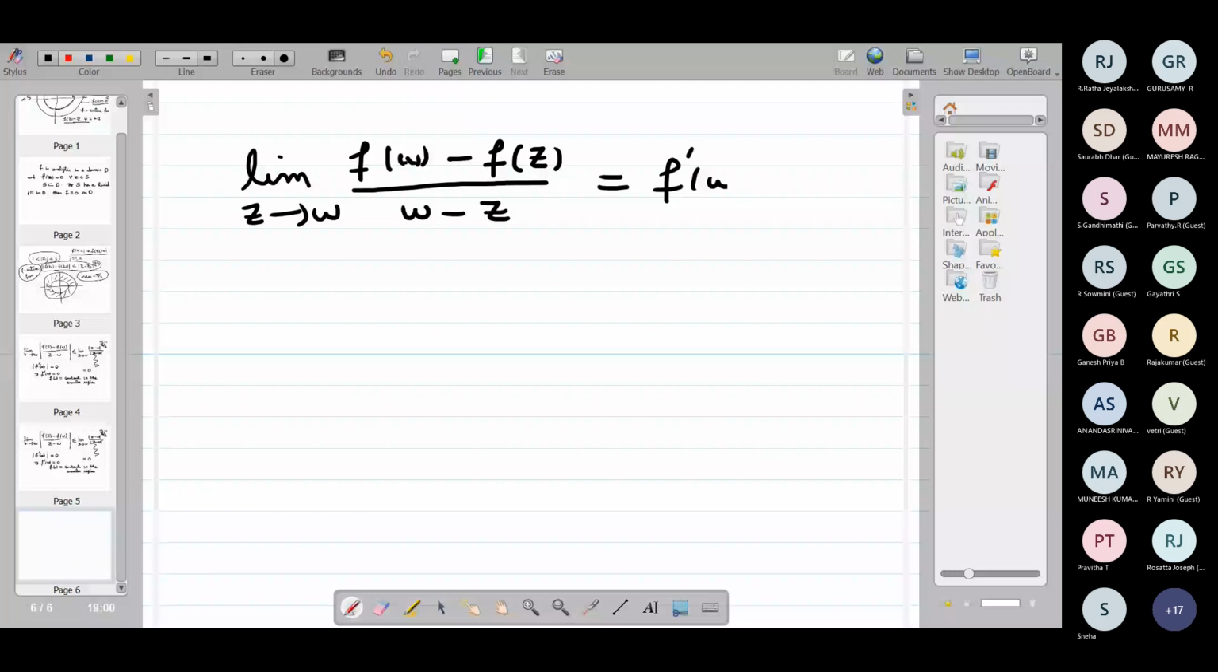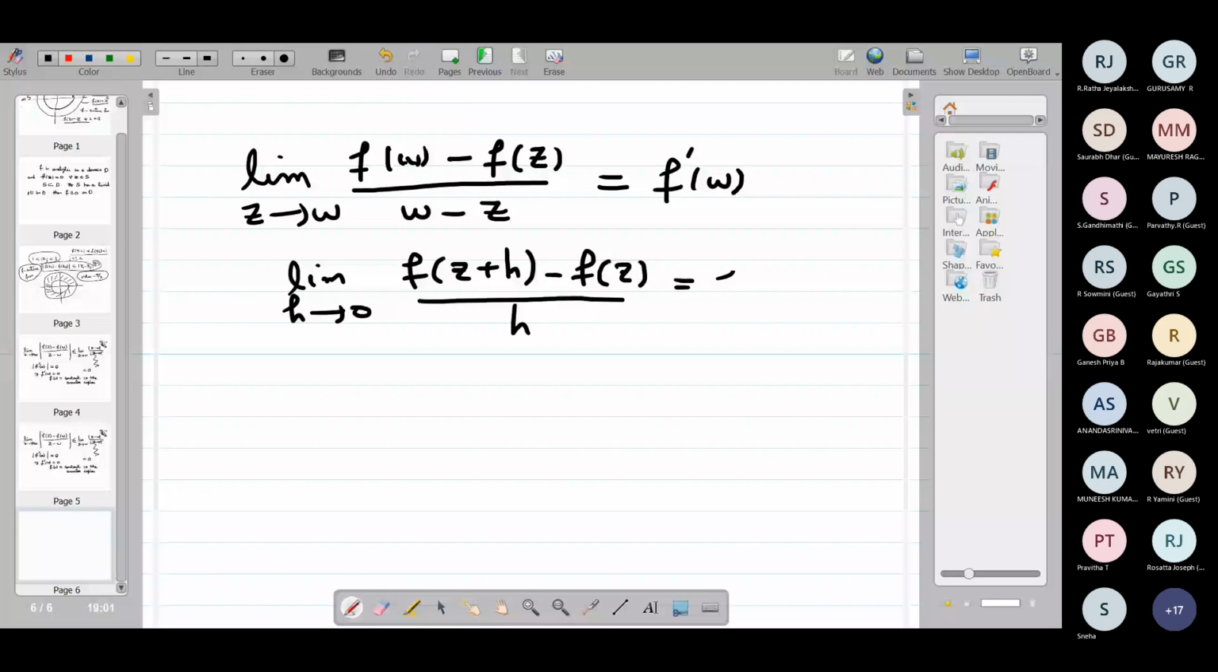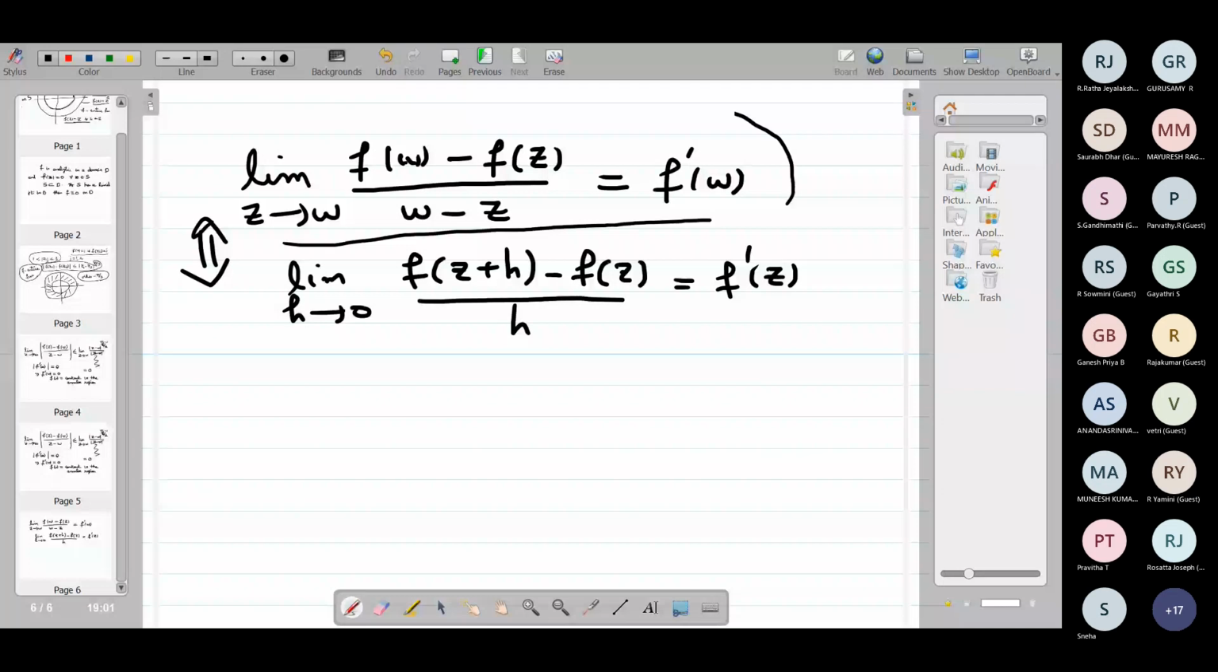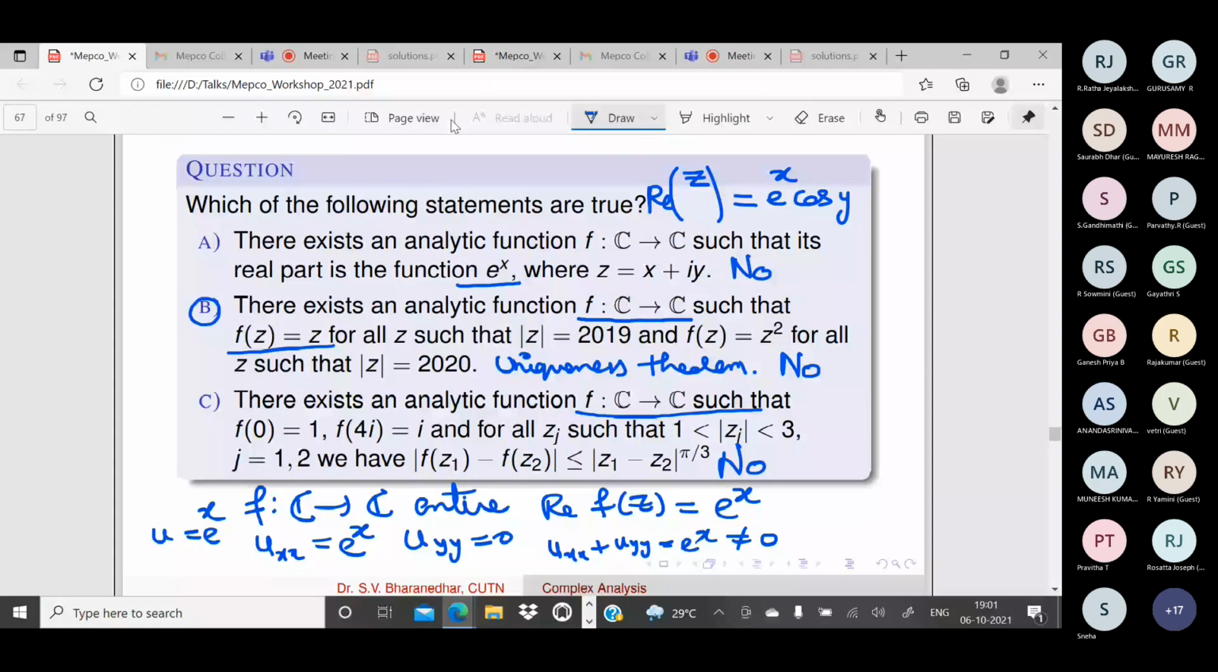Because usually we use this one, limit h goes to 0, f of z plus h minus f of z by h. So this is the definition of f dash of z. Both these definitions are actually equivalent. We used this definition because the condition is given in terms of z1, z2 like this. Is that clear? Yes, sir.